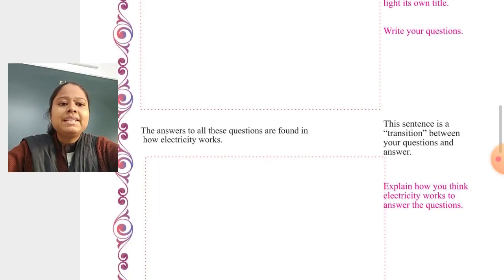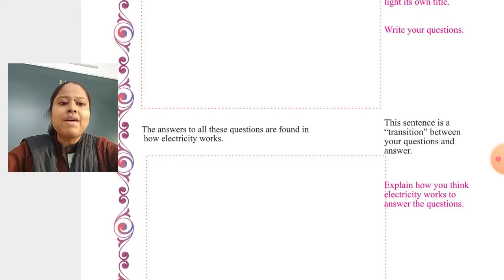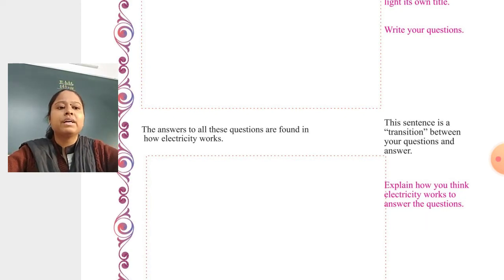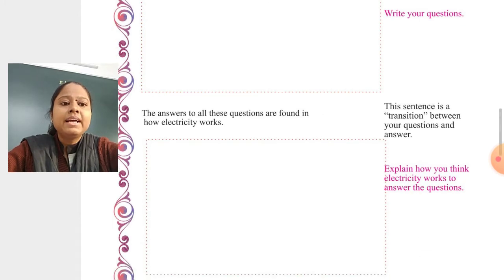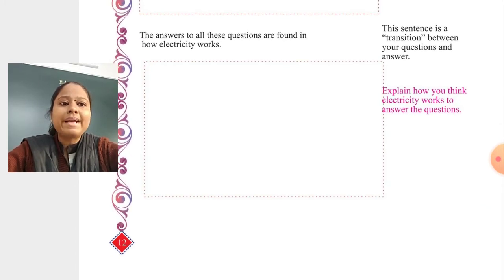And down below, the answers to all these questions are found in how electricity works, like we wrote in part 2 about photons and how we are able to see things. So in the lower part you have to explain how you think it works to answer the questions.